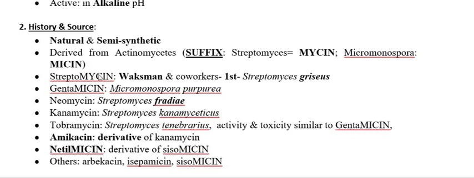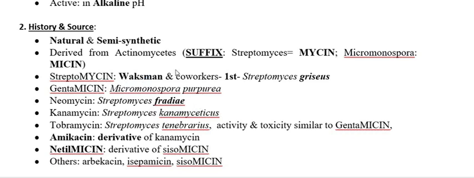Streptomycin was the first antibiotic having antibacterial activity particularly against tuberculosis, so this is the drug used for the therapy of tuberculosis. It was discovered by the scientist Waksman and co-workers. So this is about the discovery of the first antibiotic from this group.